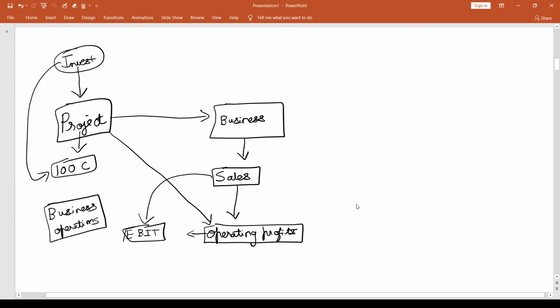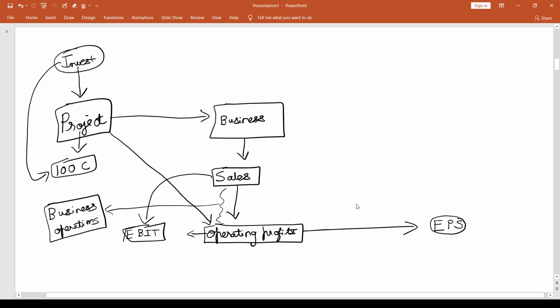So this operating profits is eventually going to give me what I call as EPS, earnings per share. So look at this. Sales is going to give me operating profits. Operating profits is going to give me EPS. When I talk about sales to operating profits, this entire area is linked only with my business operations.